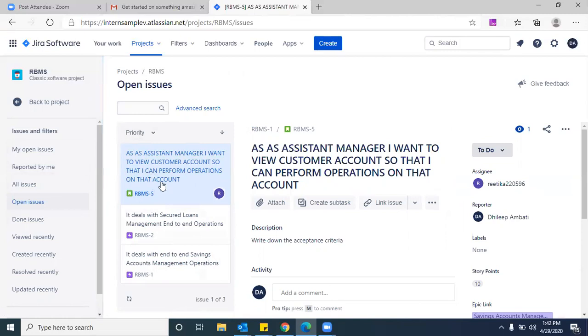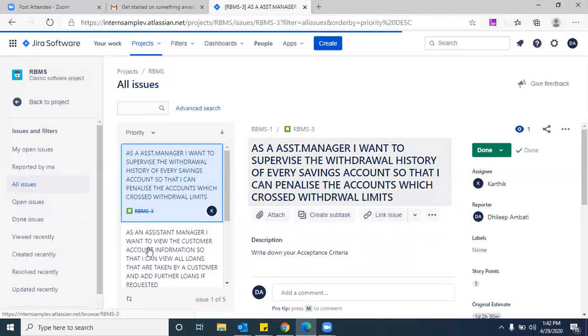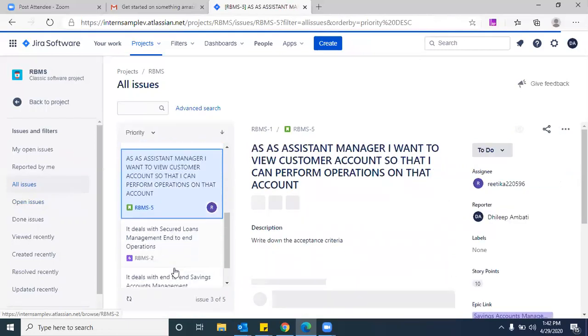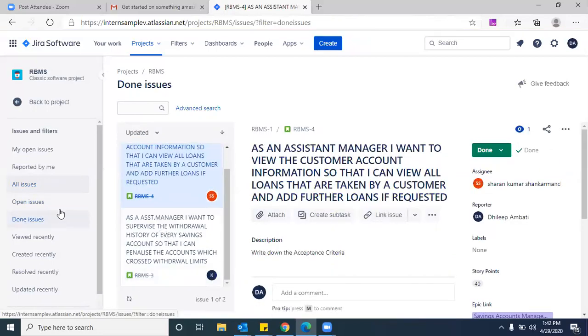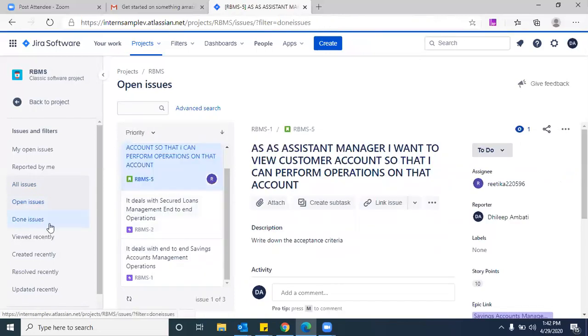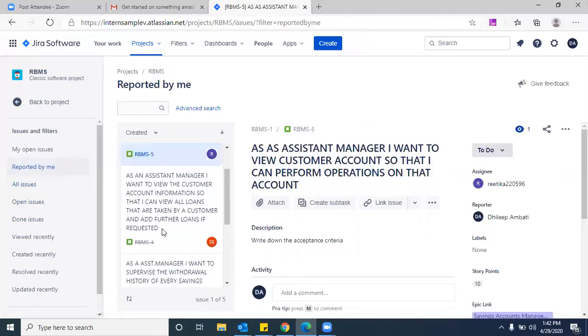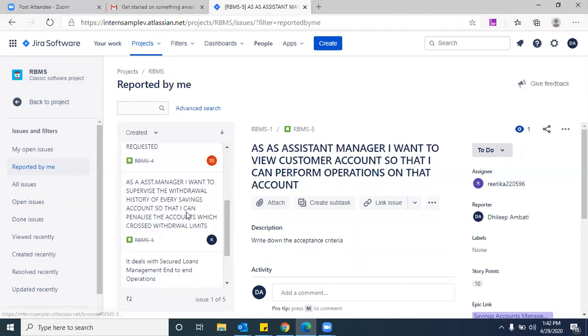See here, it is only displaying open issues. If you click on all issues, all will be displayed here. See, this is crossed, which means it is done, and this is also done, and this is pending. These 2 are epics, if you remember. Even done issues we can see. So this is a list of every issue, irrespective of epic and sprint. You can see open issues, done issues, and even who reported them. Because I created some user stories, you can see which user stories were created or reported by you. So these are all user stories I created.